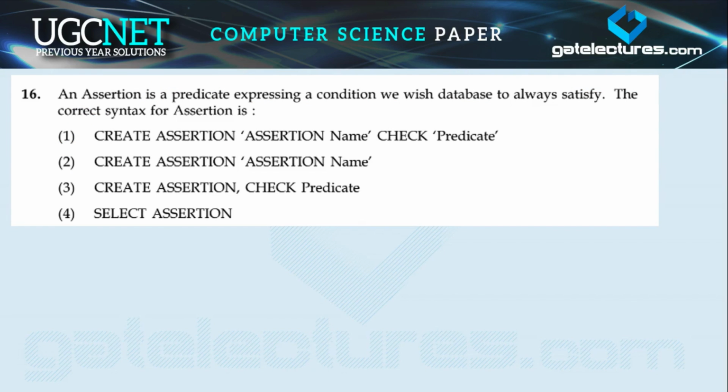Now let's come to question number 16. When an assertion is a predicate expressing a condition we wish the database to always satisfy, what is the correct syntax for the assertion? Okay, so let's discuss what an assertion is and then we will come back to this question. In simple words, an assertion is a constraint which we apply on the database. Or you can say that an assertion is a predicate expressing a condition we wish the database to always satisfy.